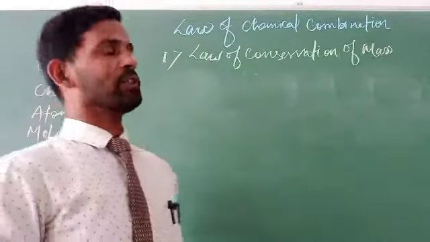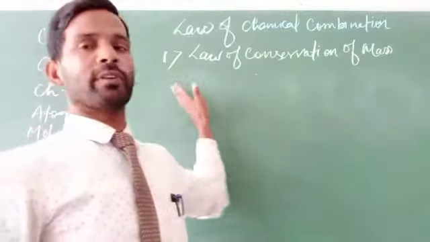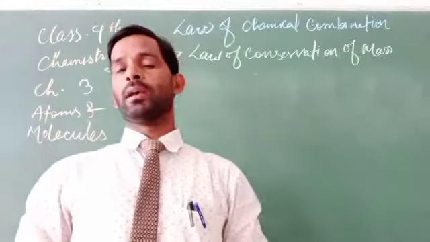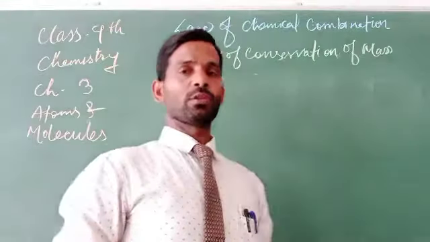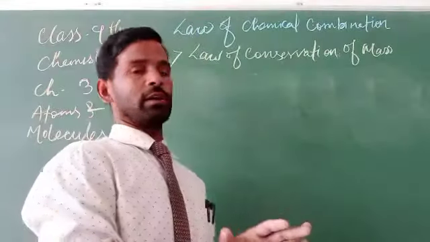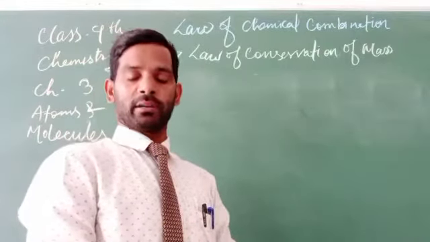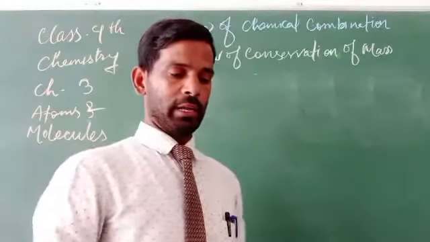It means the total amount of the product is equal to the total amount of the reactant.